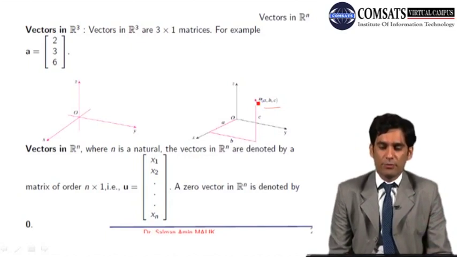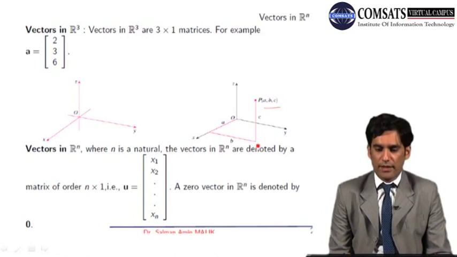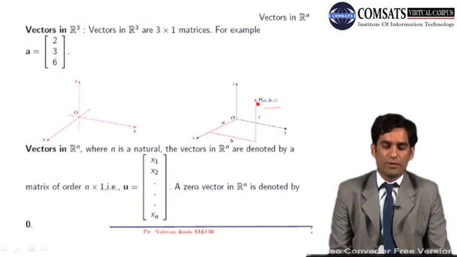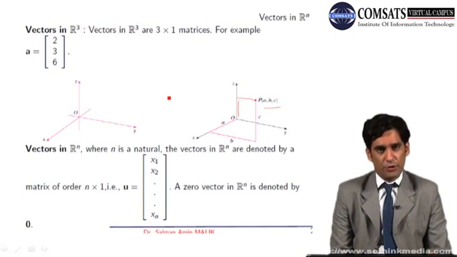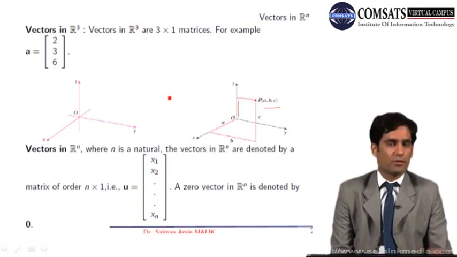Similarly, in three-dimensional space, we draw a perpendicular in the xy plane. Whenever we are in the xy plane, we can get the x and y coordinates, and the z coordinate is obtained by drawing a perpendicular on the z-axis, and the distance from the origin to this point is the z coordinate. So any vector in R3 could be represented by a column matrix having 3 rows and of course 1 column. So we are going to generalize, we are going to talk about Rn, where n is any positive integer.